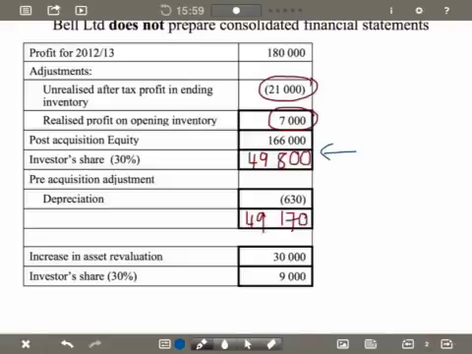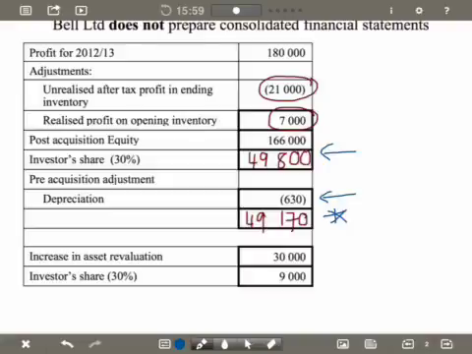We made an adjustment for depreciation relating to a depreciable asset that had to be revalued to fair value on acquisition date, and we reduce our share of the post-acquisition earnings by that figure, and that is then our share of the associate's profit or loss for the current year.